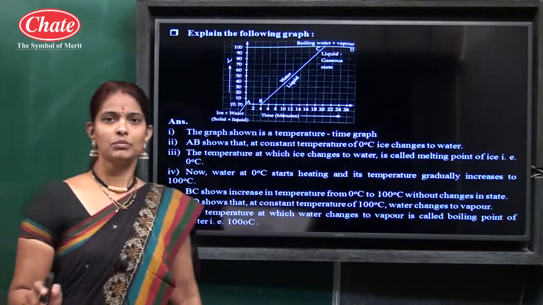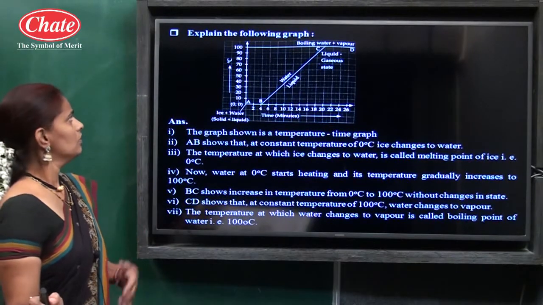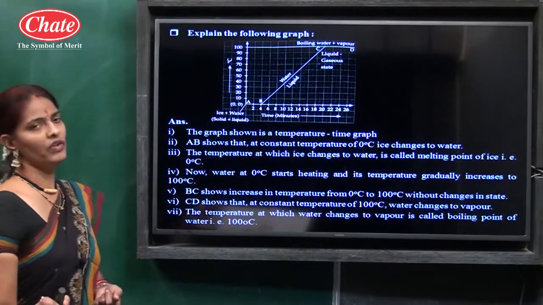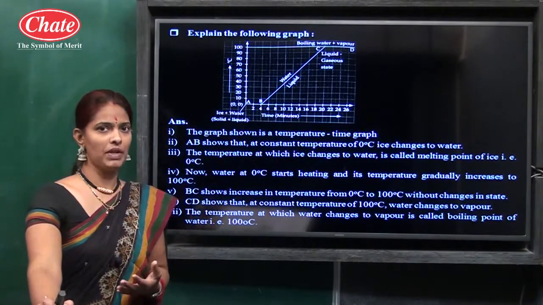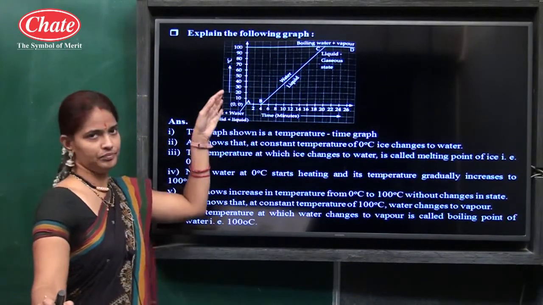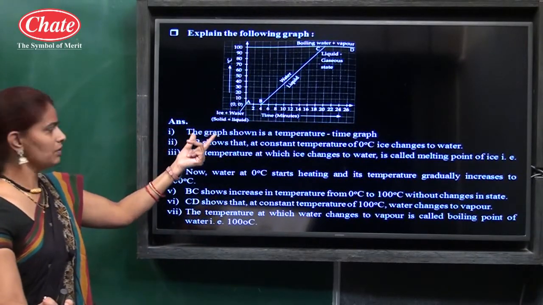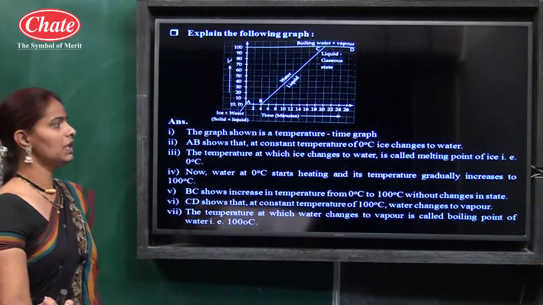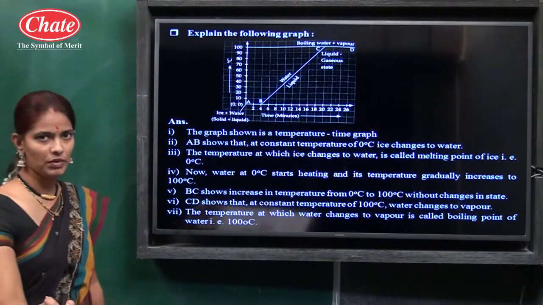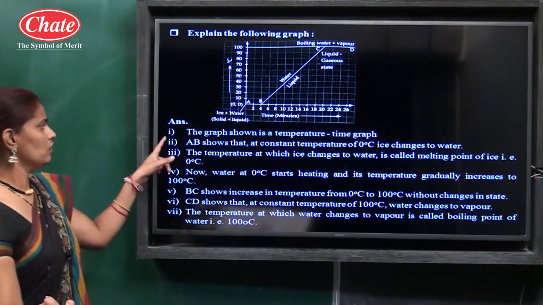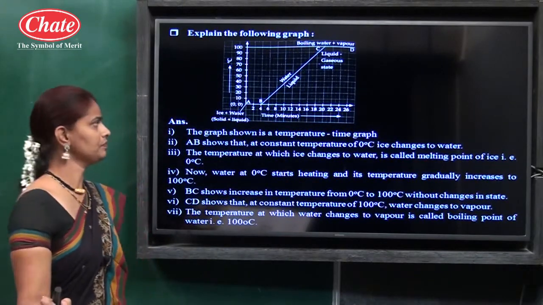Then some questions from this chapter. The next question is, explain the following graph. Here a graph is given and you have to explain what this graph is. Okay, so first you have to say the answer. The point is, the graph shown is a temperature time graph, temperature versus time. So you have to mention here that the graph shown is a temperature time graph.